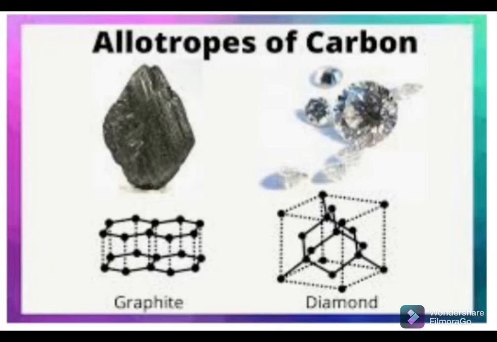Then in graphite, each carbon atom is joined to 3 carbon atoms. In diamond, each carbon atom is joined to 4 carbon atoms. This is about graphite and diamond. So I hope you got all points related to graphite and diamond. If you have any doubt in this, you can ask me.